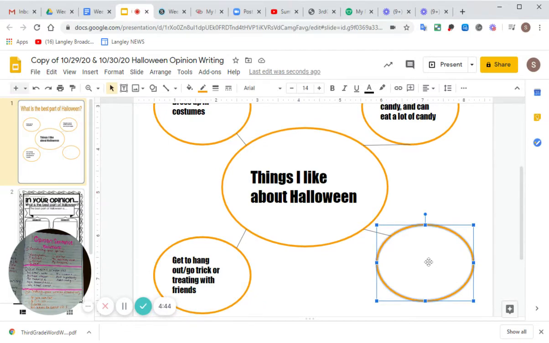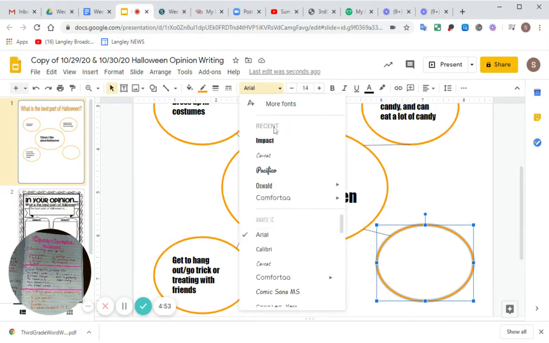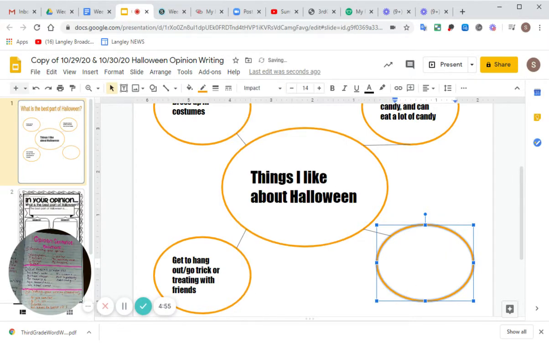Maybe you don't go trick-or-treating. I do know people who don't go trick-or-treating, but what they get to do on Halloween is hang out with their family. Their family has a little party. So let me add that in there. I think that would be a good idea. So things that you like about Halloween: get to see your other family members.